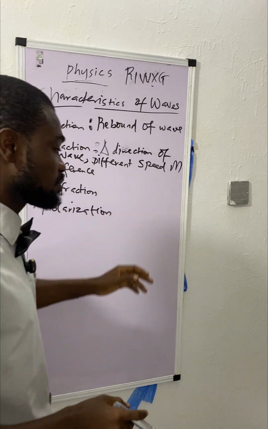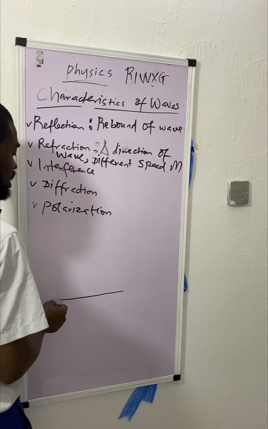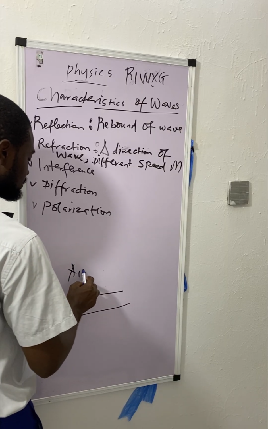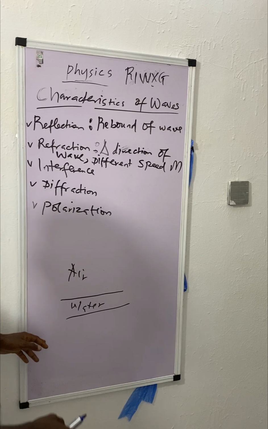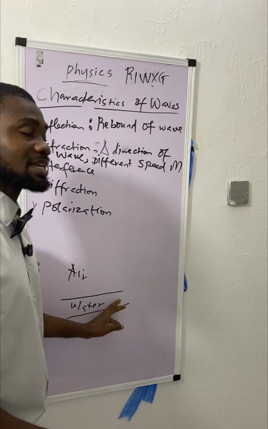A medium of different speed. For example, I point light, let's say this is air, and this is water. When I point light from air to water, air is a medium and water is another medium.